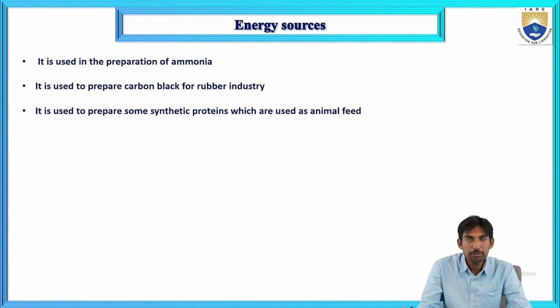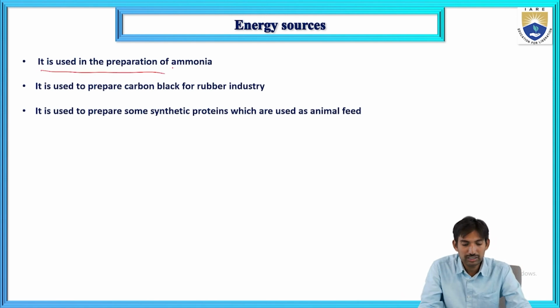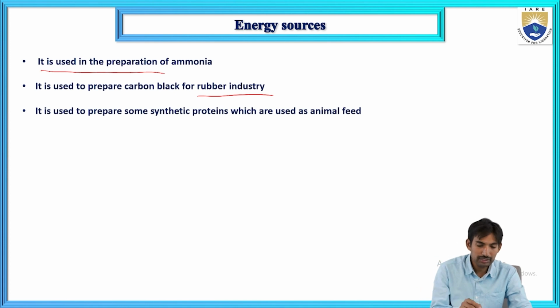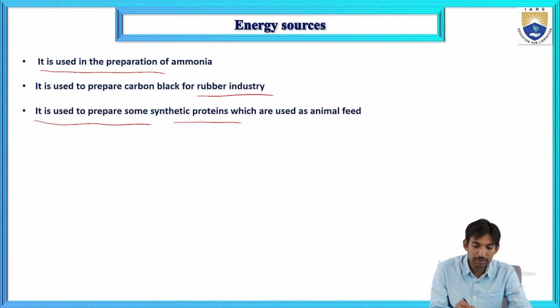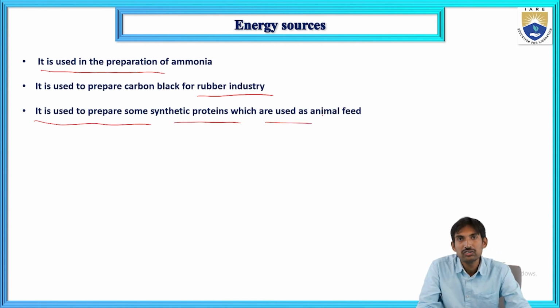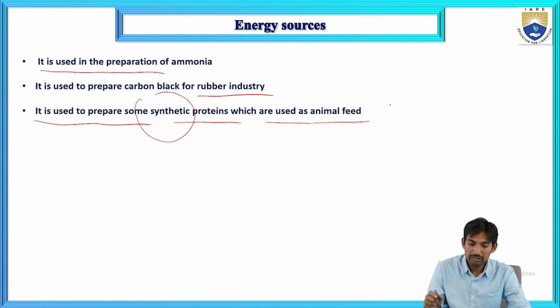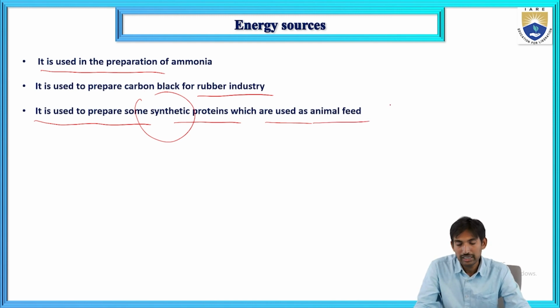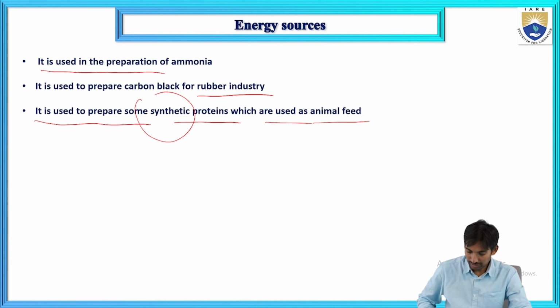It is used in the preparation of ammonia. It is also used to prepare carbon black for the rubber industry. It is used to prepare some synthetic proteins, which can be used in animal feed. These are the applications of natural gas.